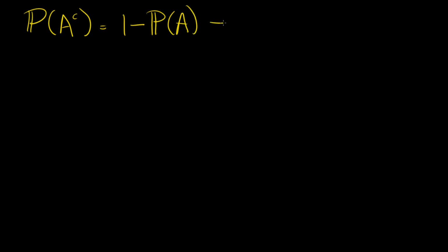But this proof can also be interpreted to be that the probability of A is equal to 1 minus the probability of its complement. So proving that either of these are true would imply that the other one is also true, because it's just basic algebra of shuffling the order around. So we'll just look at proving the statement in general.